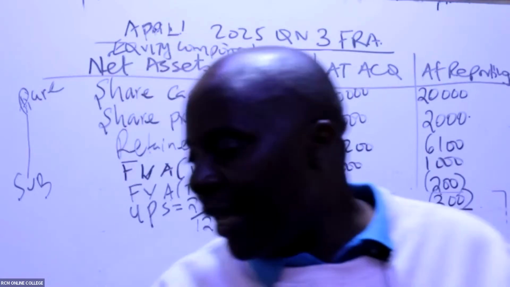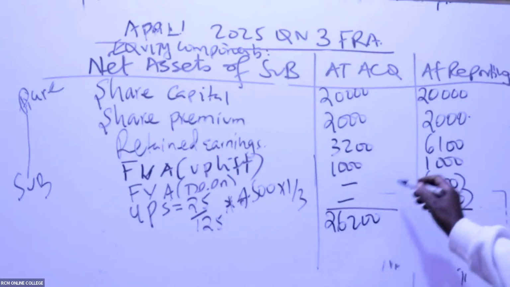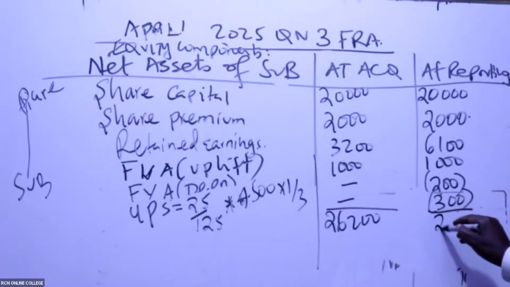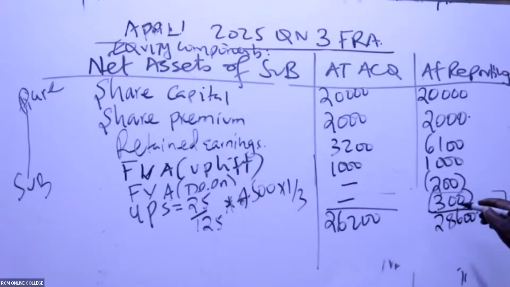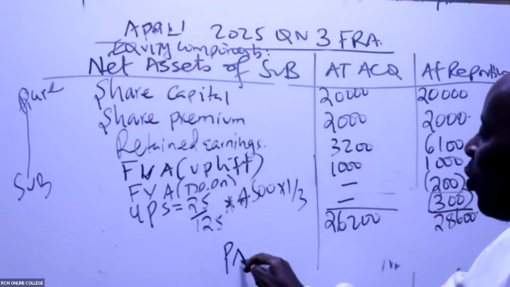So they're giving me a figure of 26,200. How about at reporting? At reporting, oh yeah, 28,600. From there, what will follow is what we call the post-acquisition profit.